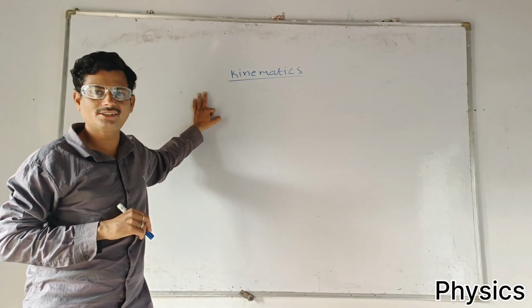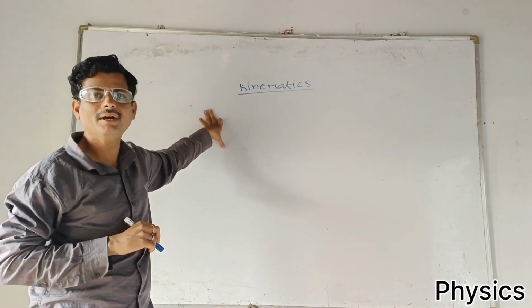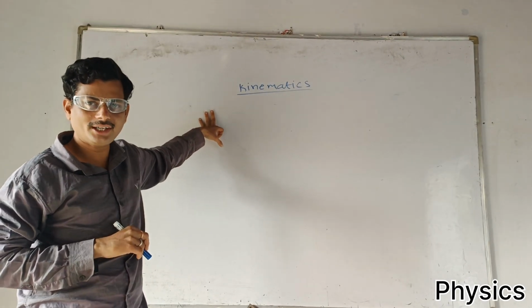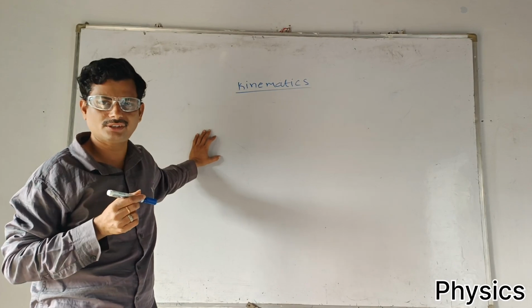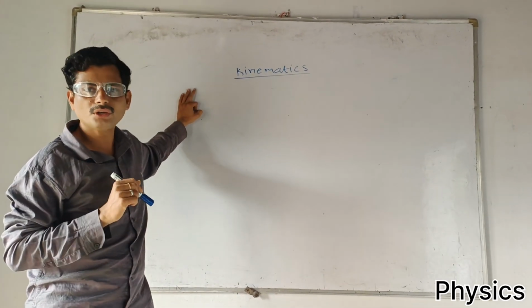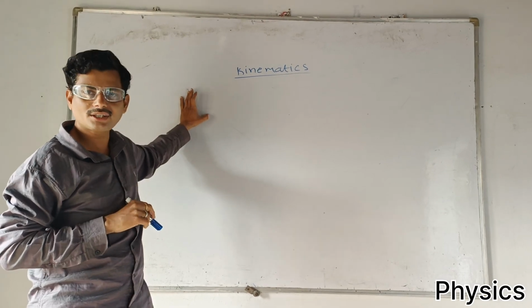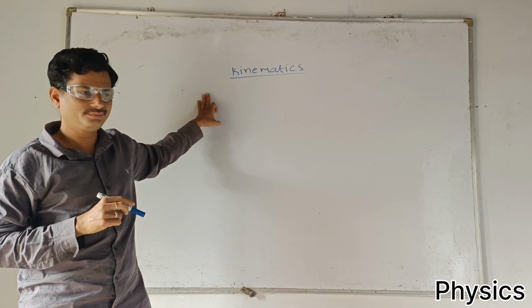What is kinematics? Kinematics is a branch of mechanics. Suppose we throw a chalk piece. We study only about the motion of the object. That is called kinematics.